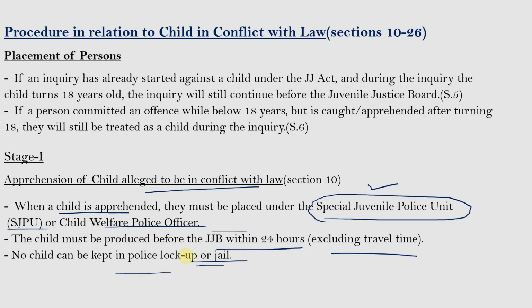So the procedure is similar to that of an adult who has committed a crime and is apprehended by the police: they shall be produced before the magistrate within 24 hours, excluding the travel time. In this case, the child shall be produced before the Juvenile Justice Board. So this is stage 1. After apprehending, the child shall be produced before the Juvenile Justice Board.